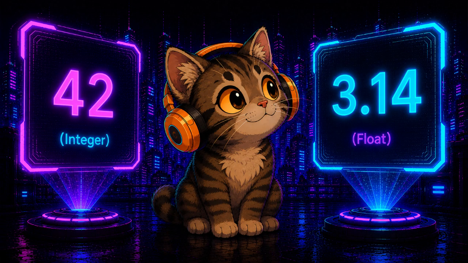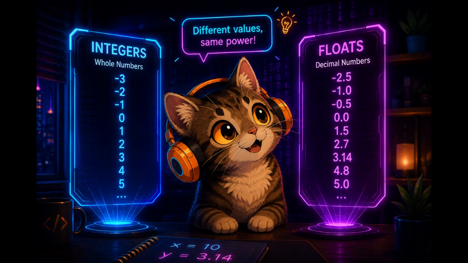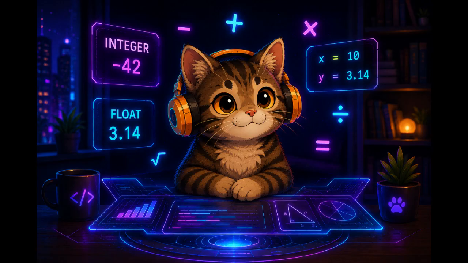There are two types of numbers you'll use constantly: integers, which are whole numbers, and floats, which are decimals. Math works exactly how you'd expect. No surprises. Python is readable by design.